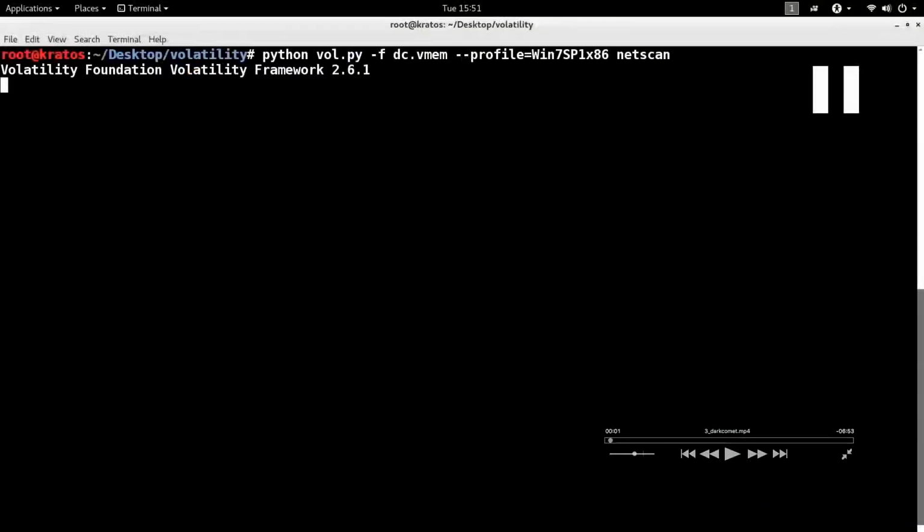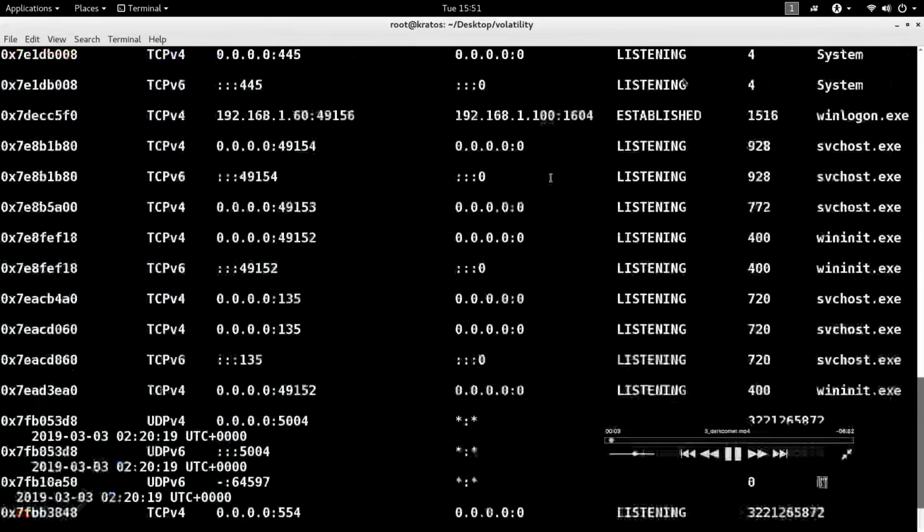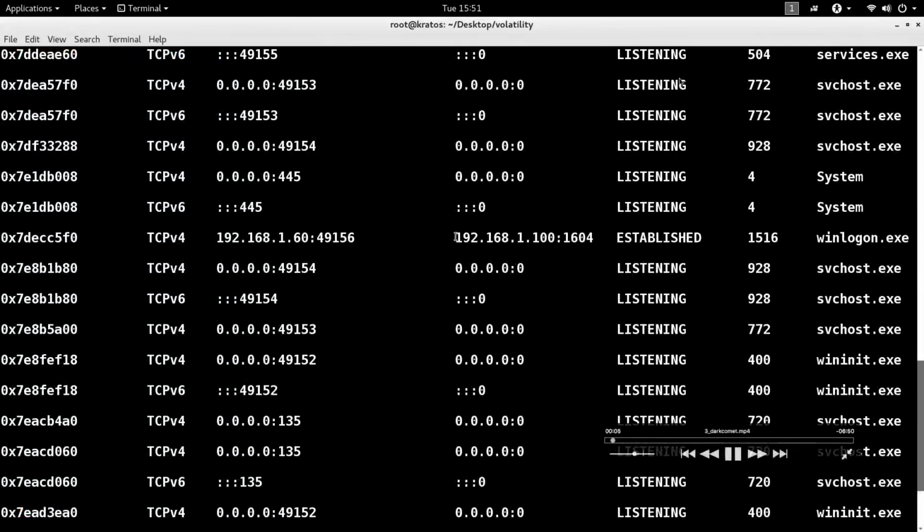I know there is a suspicious communication from a host in my network. I acquire the memory from that particular host, which is dc.vmem. I start by listing the network connections. When I run the network connection plugin, notice there is a communication to the command and control IP address on port 1604.